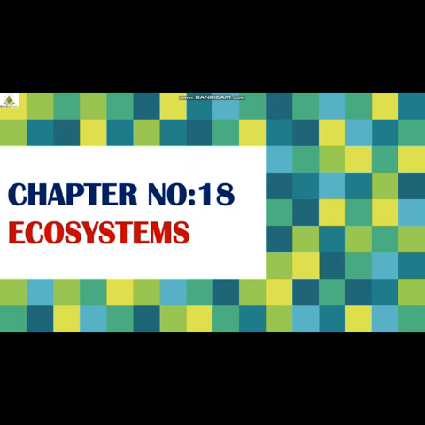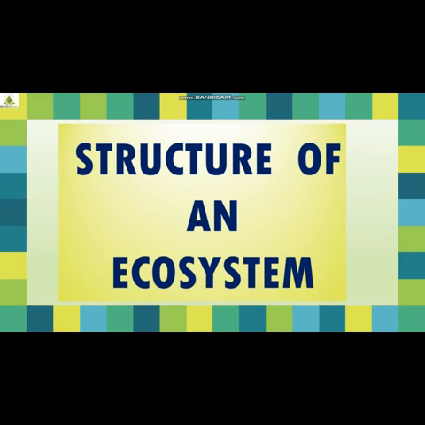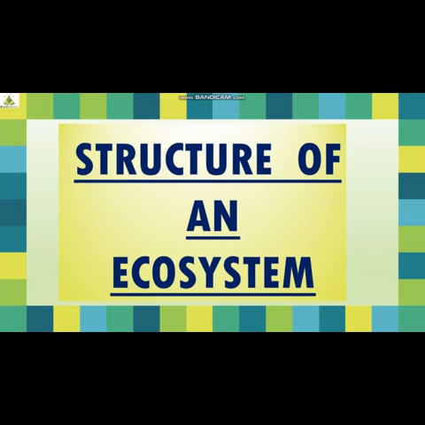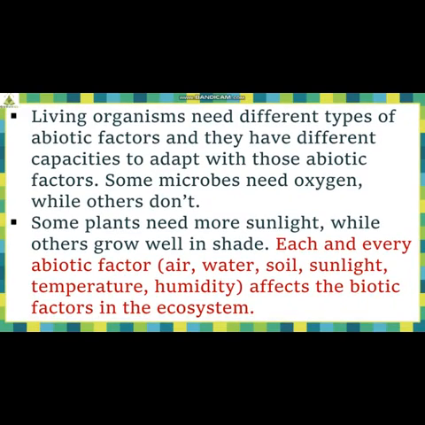We're learning chapter number 18, ecosystems. We are going to concentrate on the topic structure of an ecosystem. Students, the very first point is living organisms need different types of abiotic factors and they have different capacities to adapt, to adjust with those abiotic factors.